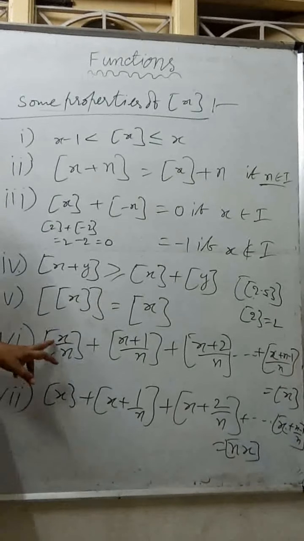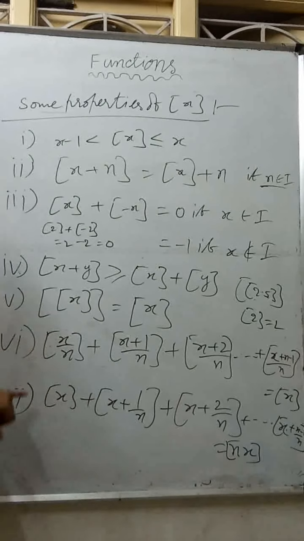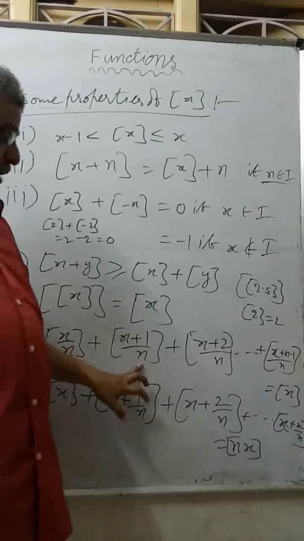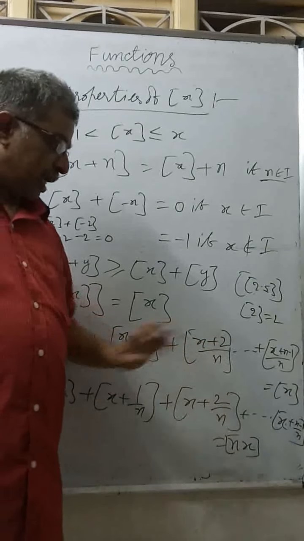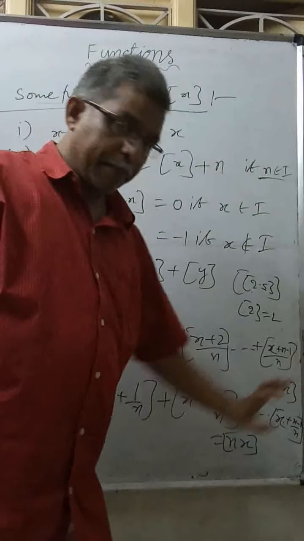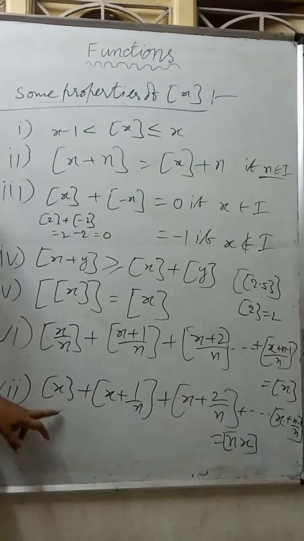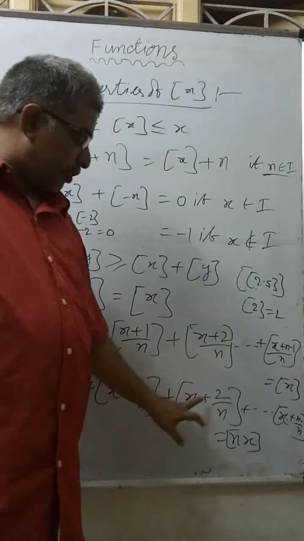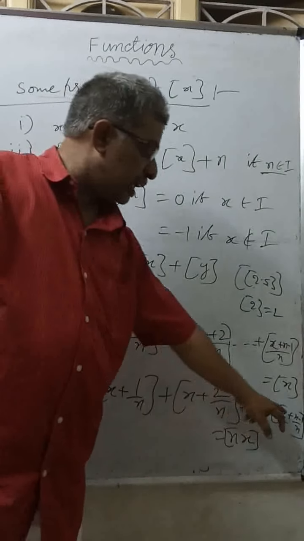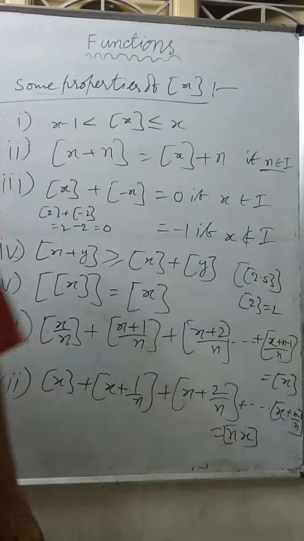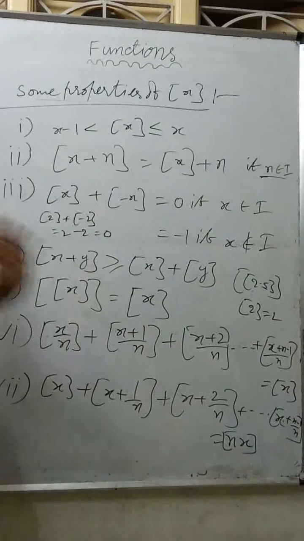Next, these two are called Hermite series. Step of x by n plus step of x plus 1 by n plus step of x plus 2 by n and so on, up to x plus n minus 1 by n, is equal to step x itself. Next, step x plus step of x plus 1 by n plus step of x plus 2 by n and so on, up to x plus n minus 1 by n, equals step of nx. So these are some properties of step x.